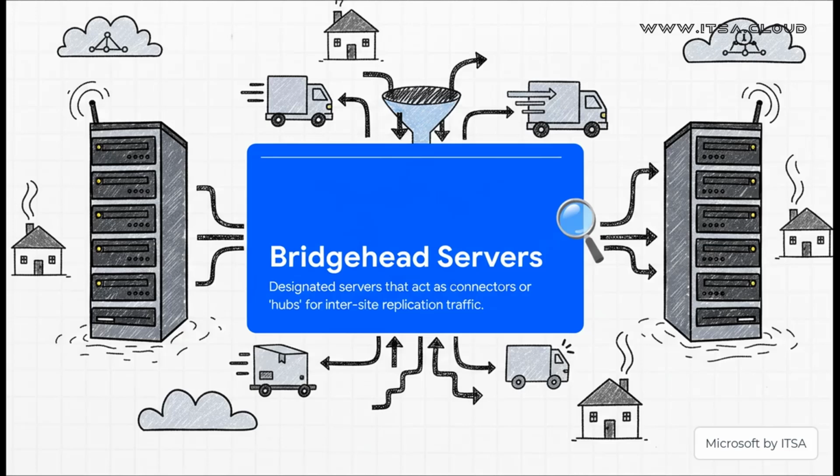And if you want to get even more efficient, you can designate specific servers to handle all this traffic between sites. We call these bridgehead servers. Think of them like the main Amazon distribution centers or shipping hubs in our city. So instead of every server trying to talk to every other server all the time, all the traffic gets funneled through these hubs. It gives you maximum control and amazing efficiency.